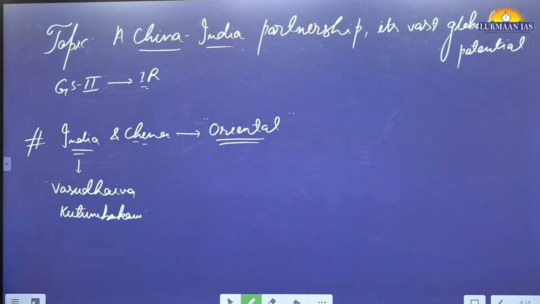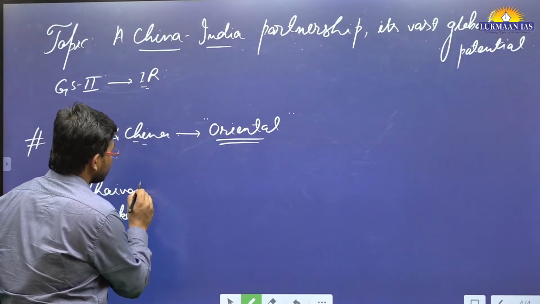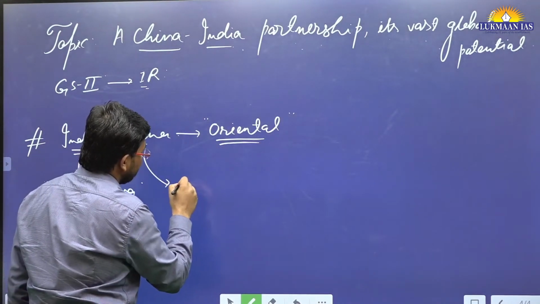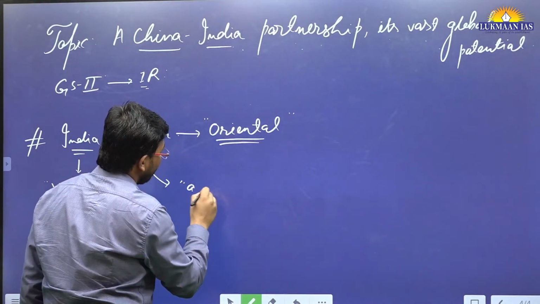If we talk about China also, the Chinese people have cherished the vision of a world of fairness and justice for the common good.